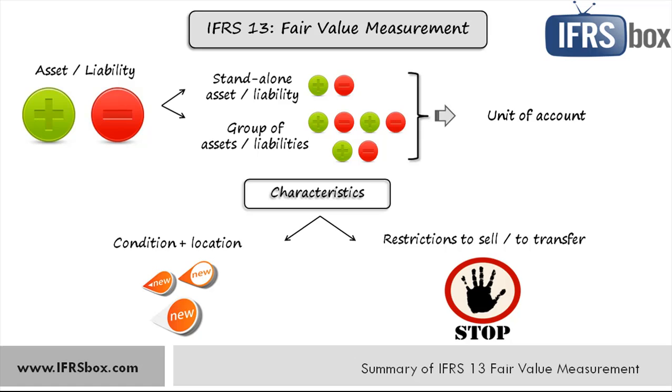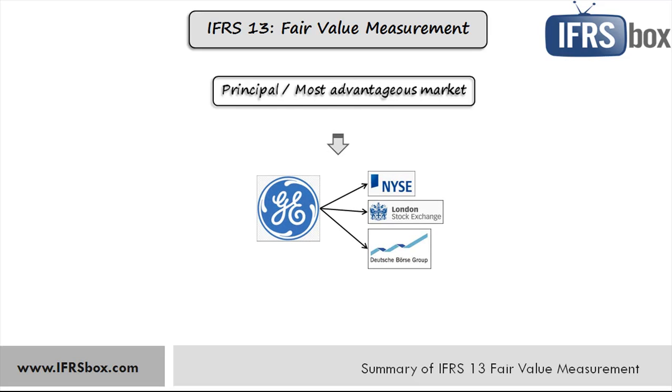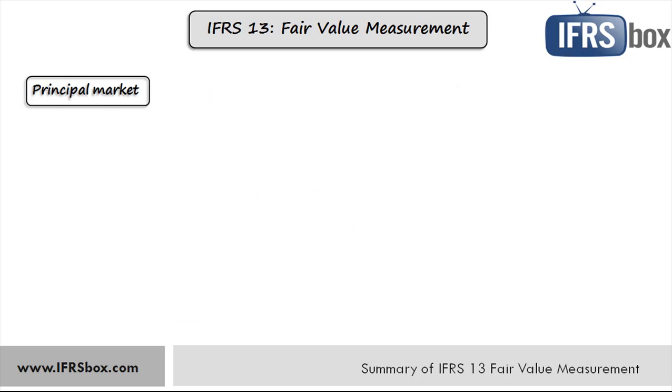Fair value measurement assumes that a transaction to sell the asset or to transfer the liability occurs either on the principal market or, in the absence of principal market, on the most advantageous market for the asset or liability. Well, why is it so important? Because the same asset or liability can be traded in more markets. In the first instance, an entity shall look to the principal market. Principal market for some asset or liability is the market with the greatest volume or level of activity for the asset or liability. Different entities can have different principal markets for the same asset or liability.